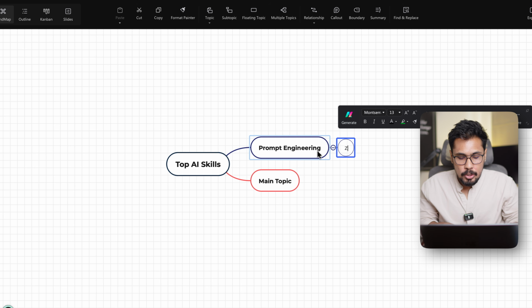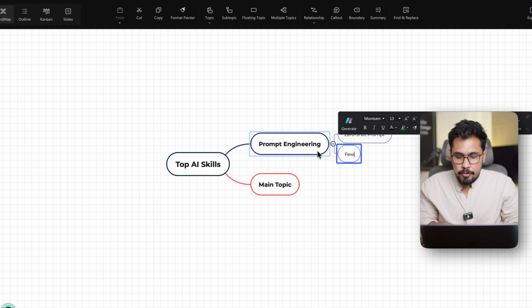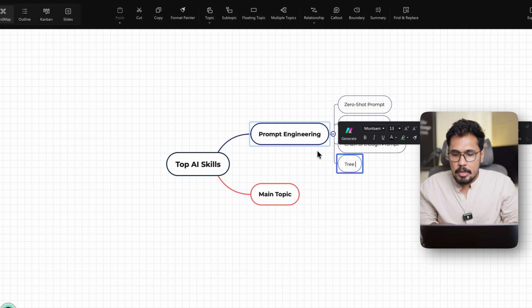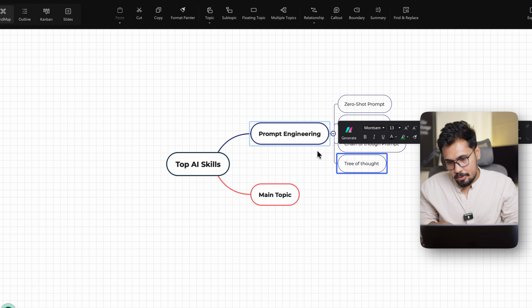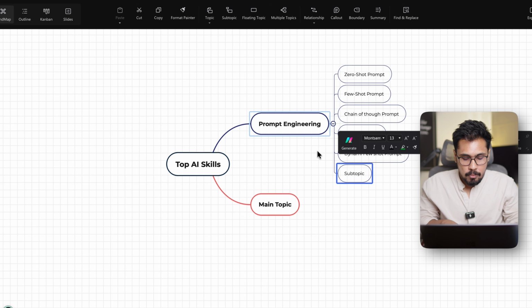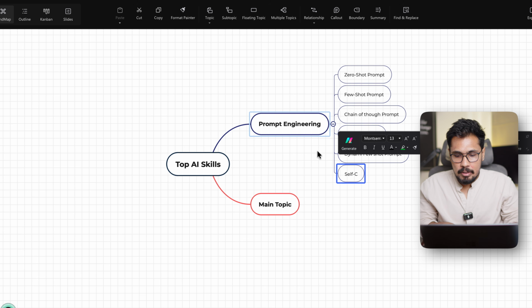Like zero shot prompt. You've got few shot prompt. You've got chain of thought prompt strategy. You've got tree of thought prompt strategy. You've got dynamic few shot prompt. And you will be using one more thing called self correction prompting. So there is another strategy called self correction prompting.